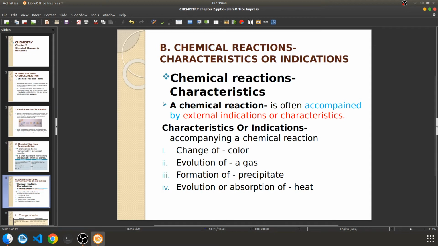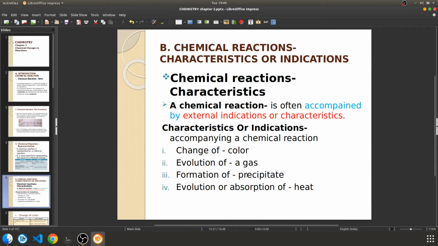It may be a change of color. That means the reactant colors are different, and once the product has been formed, the color change will happen, that visible color change can be seen, and hence you can say that this is the characteristic of that particular chemical reaction. Or other changes, evolution of gas may occur, it may be hydrogen gas, it may be sulfur dioxide gas, whatever it may be.